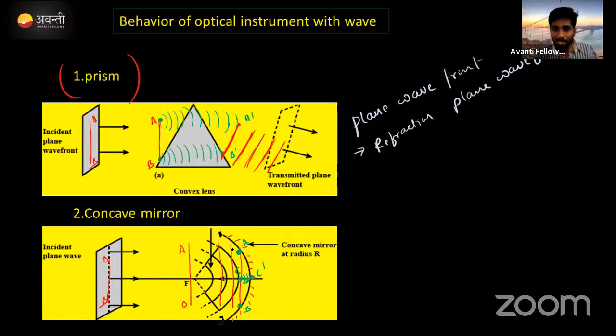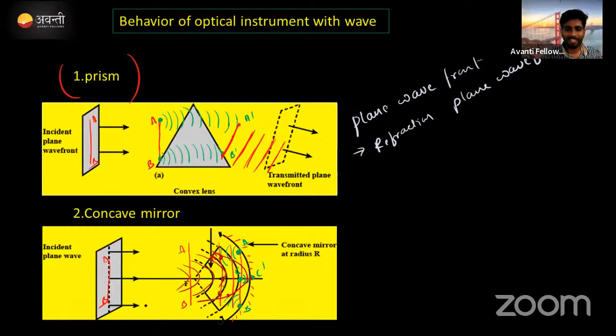While in the same time, particle A will start to travel in the opposite direction. Particle B also starts to travel in the opposite direction. In the same time, here A particle will become A dash, B particle will become B dash, and C particle is still incident on the surface. Correct. Now if you draw one tangential line on all these particles, like this, you get the wavefront.